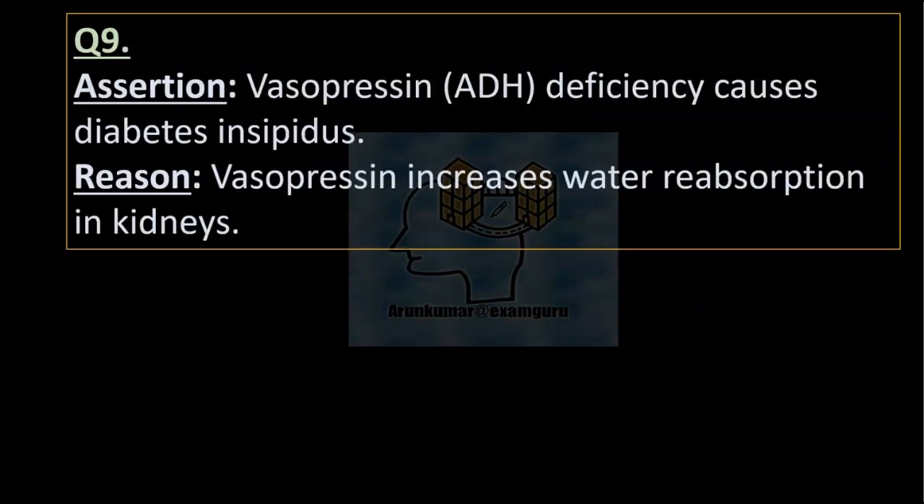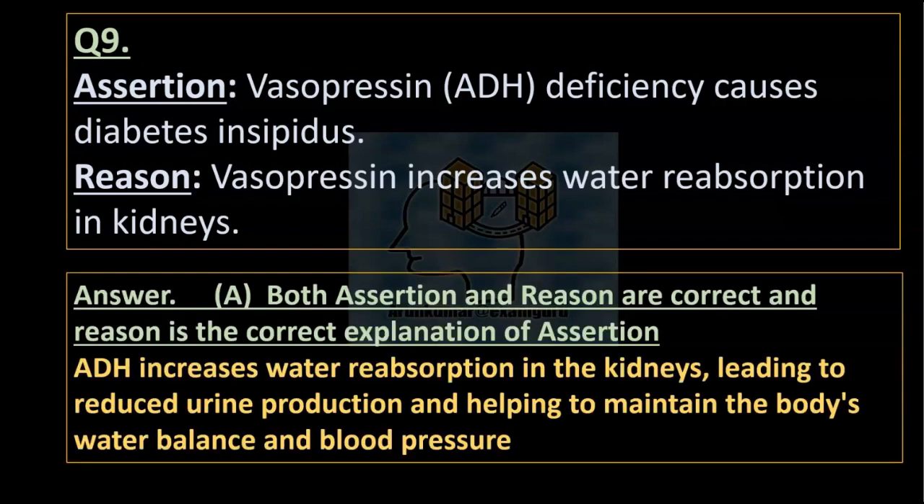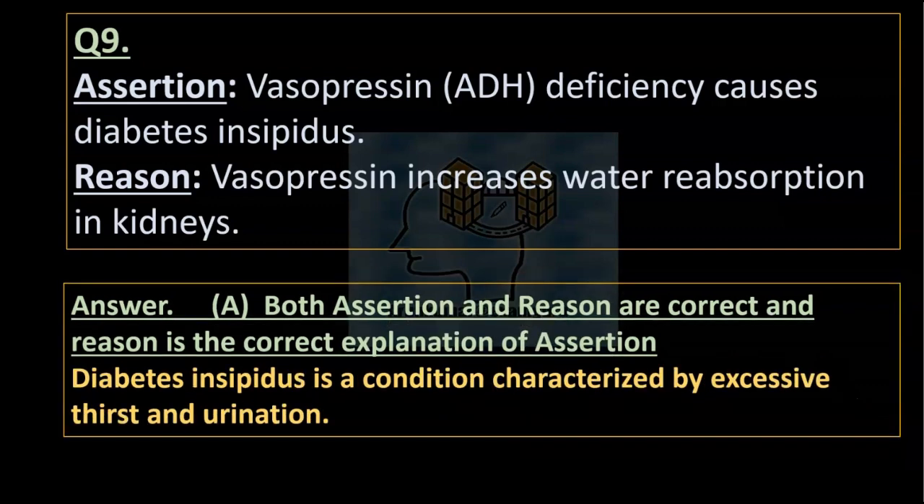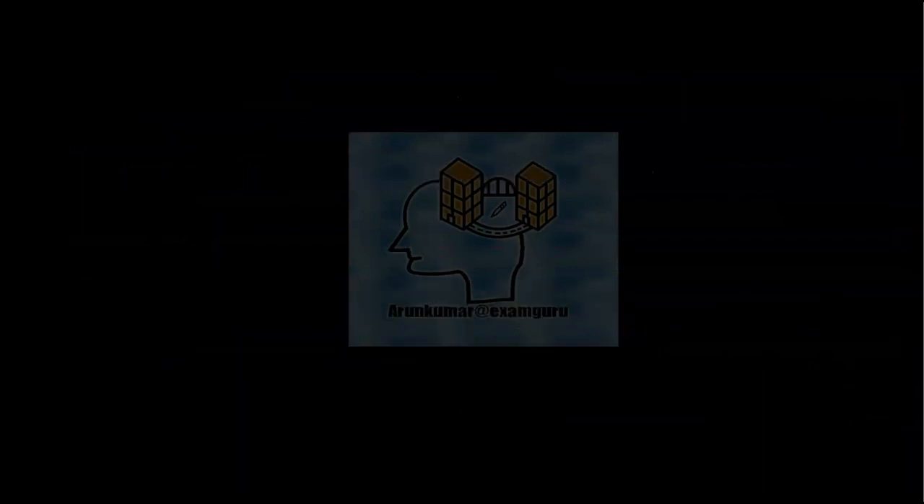Question 9. Assertion: Vasopressin (ADH) deficiency causes diabetes insipidus. Reason: Vasopressin increases water reabsorption in the kidneys. Answer A. Both assertion and reason are correct, and reason is the correct explanation of assertion. ADH increases water reabsorption in the kidneys, leading to reduced urine production and helping to maintain the body's water balance and blood pressure. Diabetes insipidus is a condition characterized by excessive thirst and urination.